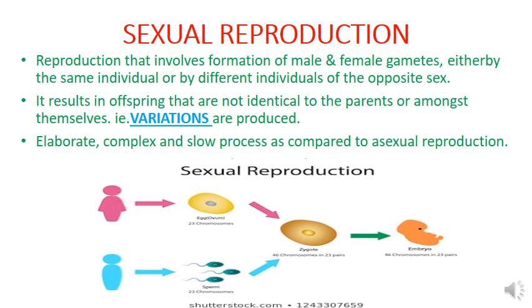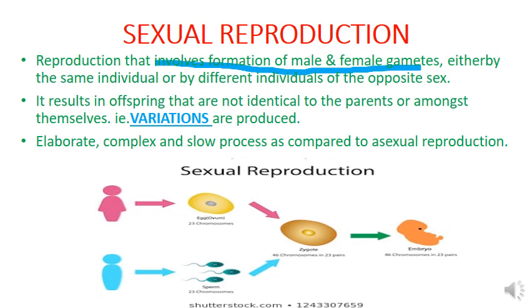Okay, students. So in our last class, we discussed asexual modes of reproduction. We discussed different types of reproduction, that is binary fission, multiple fission, budding, spore formation, etc. So today we are going to discuss sexual reproduction. Sexual reproduction involves the formation of male and female gametes.